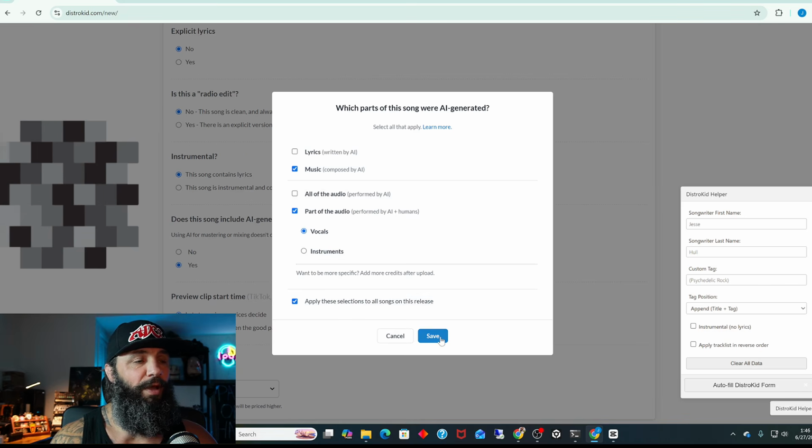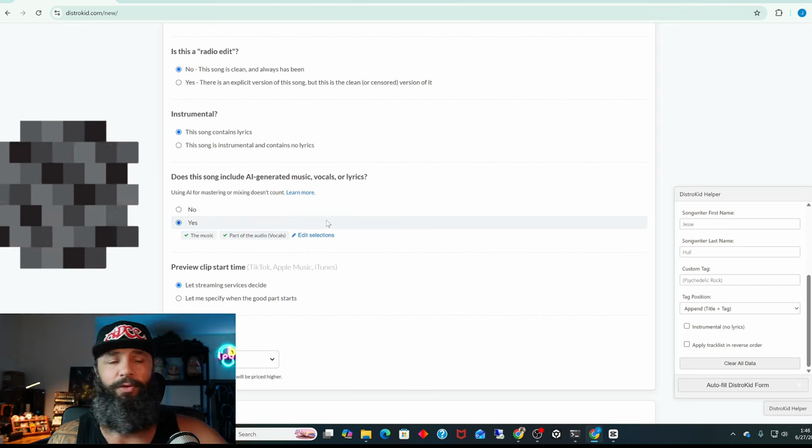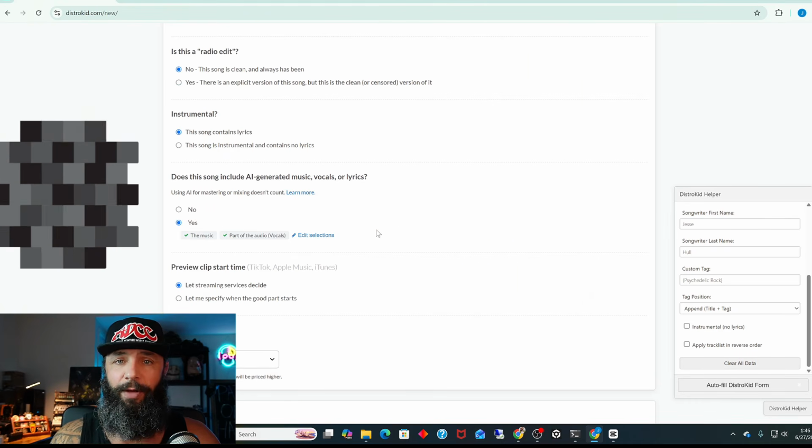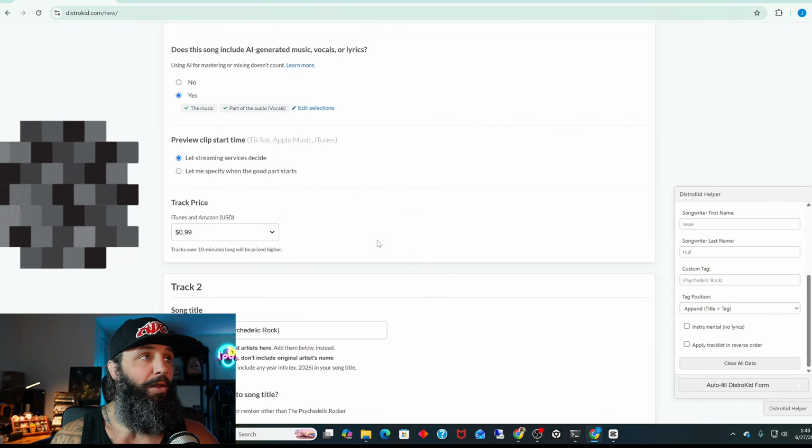and we will go save. You do whatever configuration you want to do there, but make sure if you're using AI, make sure you put the AI in there. You don't want anything to come back on you. So that should now be on all of the music.